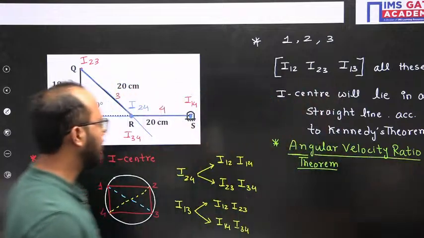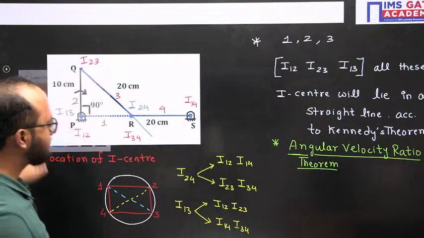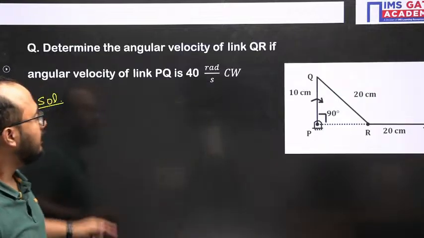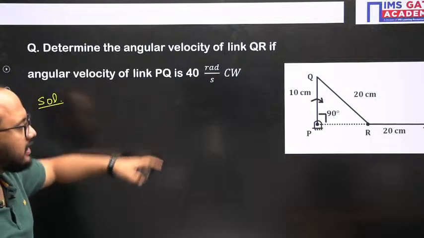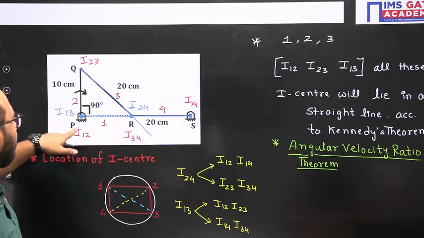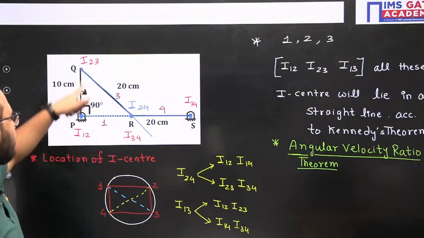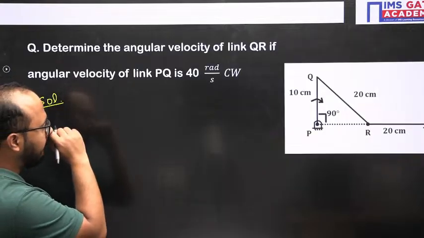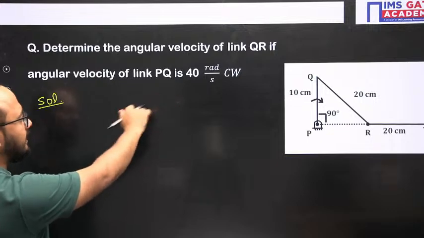Okay, now see everyone. Which link are they asking? First of all, they are asking the angular velocity of link QR, and PQ we have mentioned as link 2, which they have given.